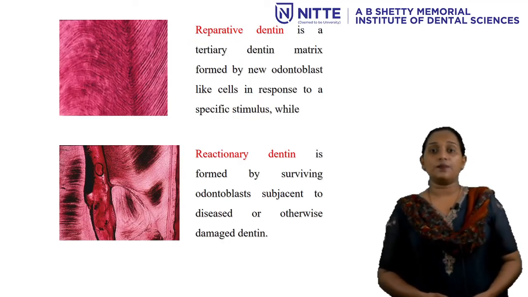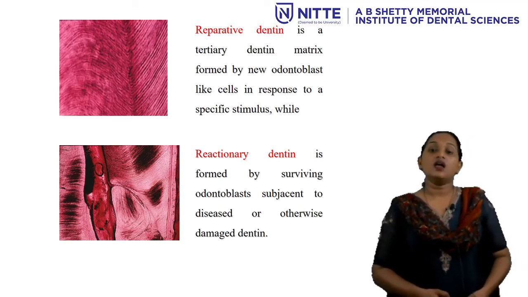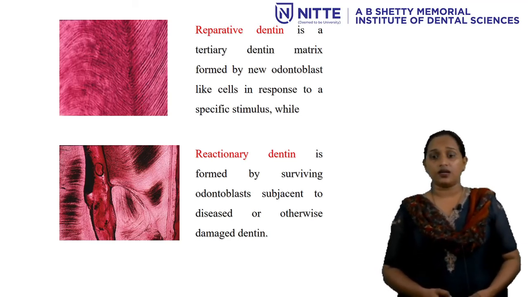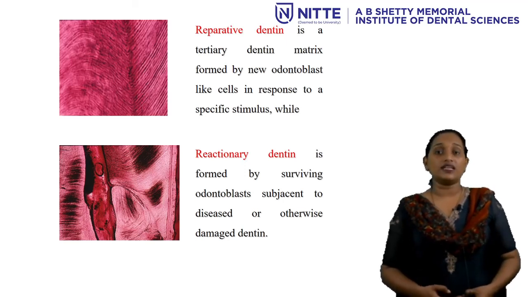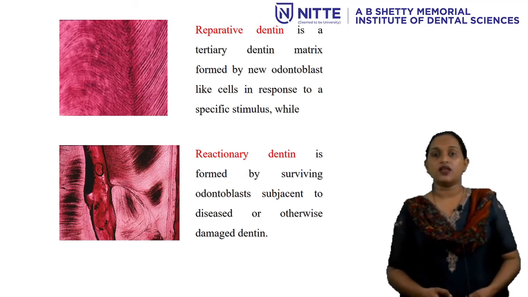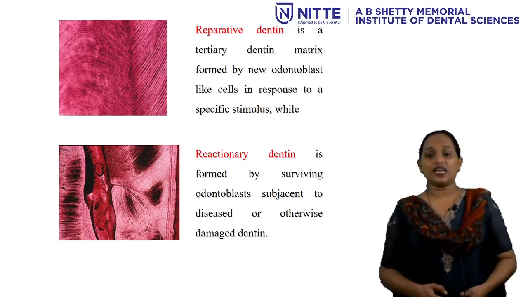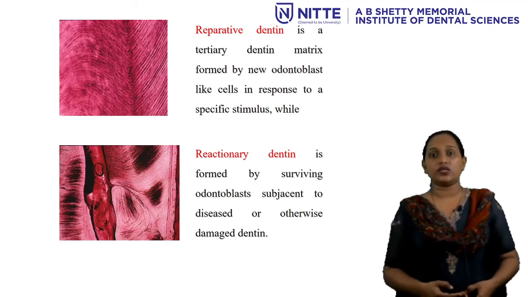Two of the major responses by the pulp are reparative dentine formation and reactionary dentine formation. The reparative dentine is formed only after the death of the present odontoblasts. After the death of these odontoblasts, newer undifferentiated mesenchymal cells are stimulated, which deposit the dentine, that is reparative dentine. Whereas reactionary dentine is formed by the surviving odontoblasts present near the diseased area.